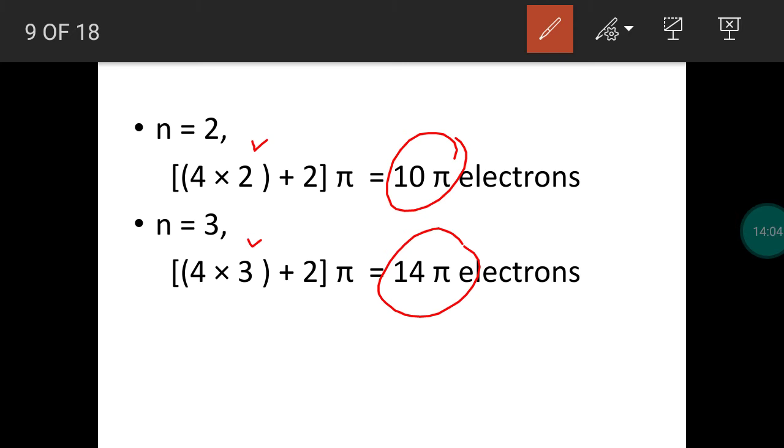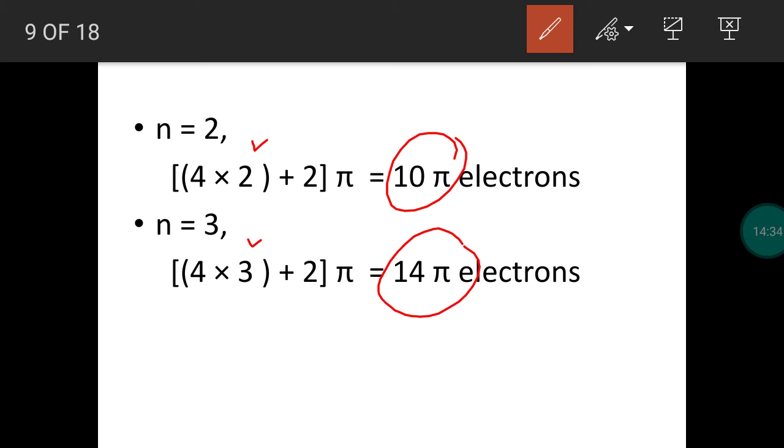So for a compound, there should be a planar structure, there should be a delocalization of pi electron, and the compound should have 4n plus 2 pi electrons. It should have 2 pi or 6 pi or 10 pi or 14 pi electrons. Any one should be there.